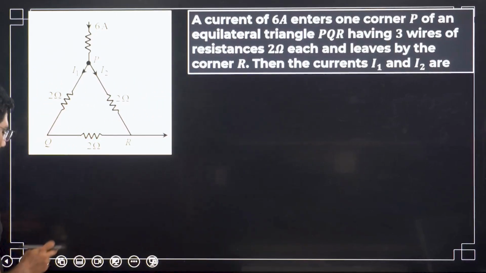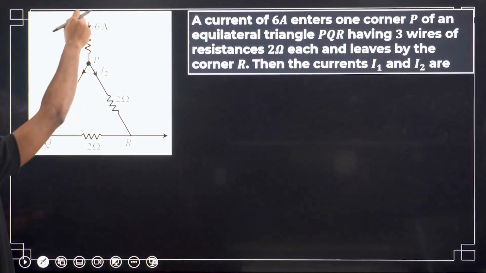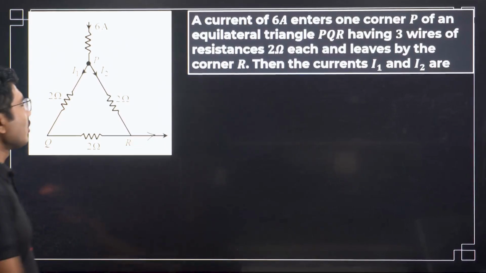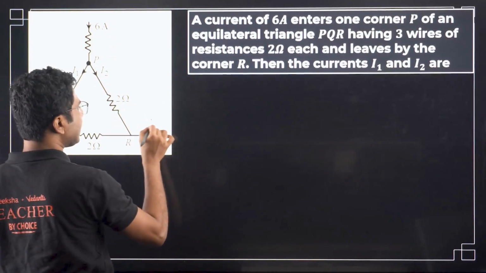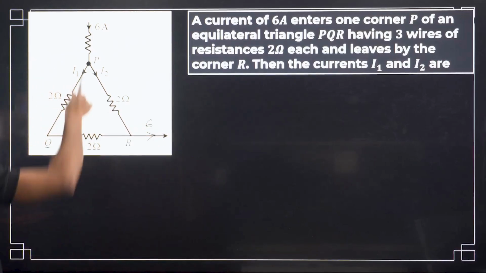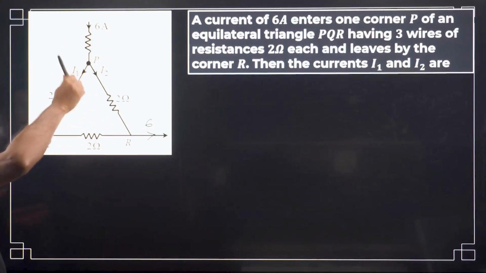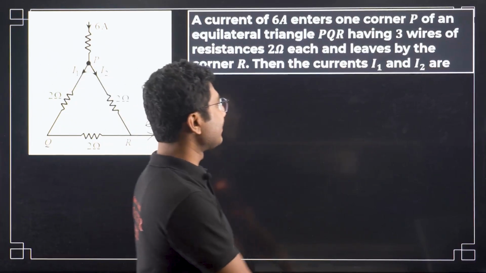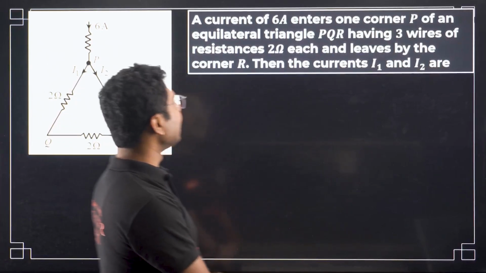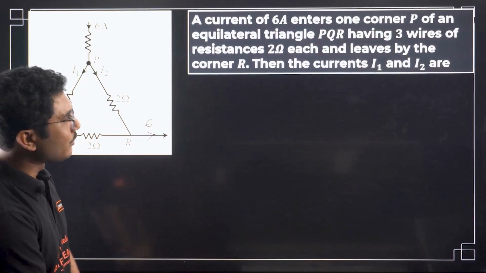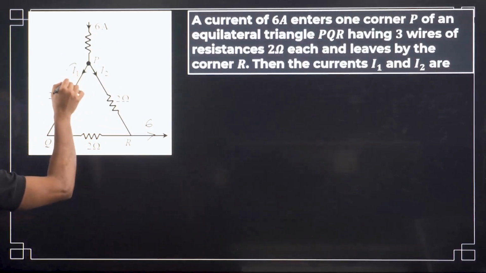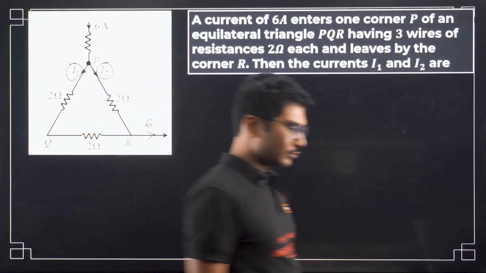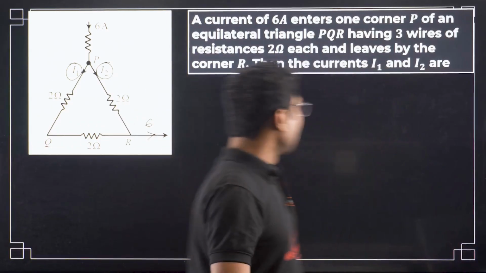So now my question is, if 6 ampere enters over here, how much current will exit? By conservation of charge, if 6 ampere current enters this circuit, there is no other way to flow, so the same current has to come out. Then the currents I1 and I2 are, so you have to find the currents I1 and I2.